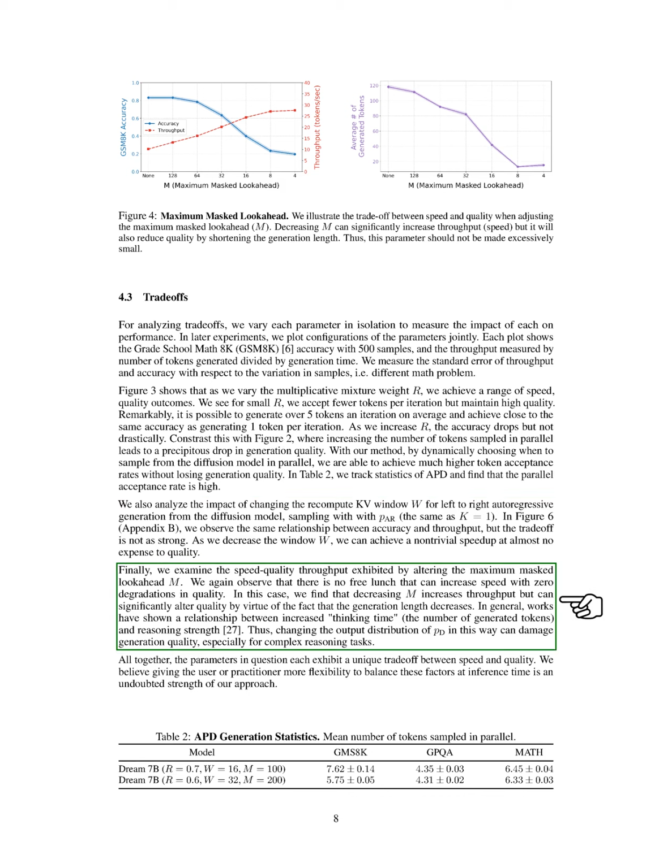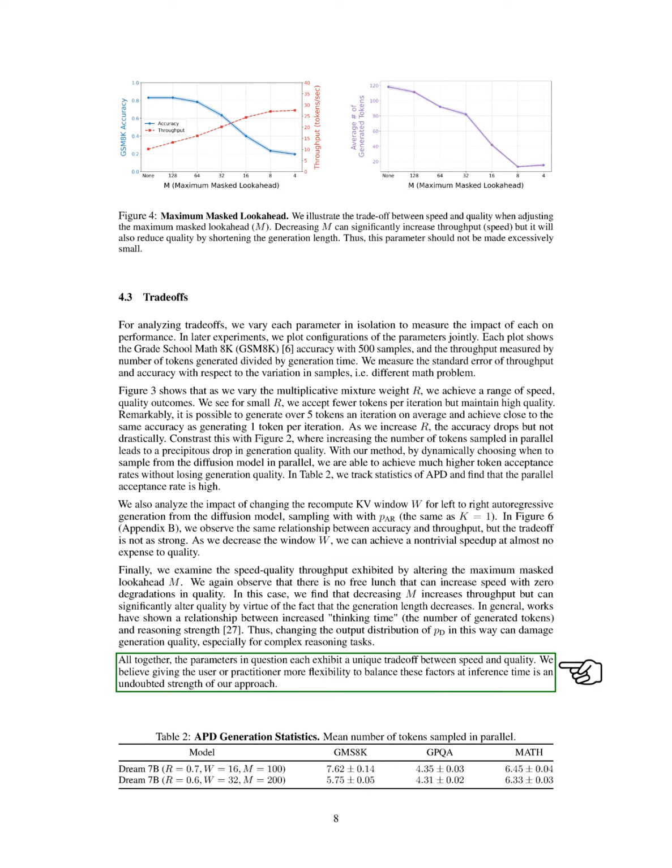Finally, we look at how altering the maximum mask lookahead affects speed and quality. We discover that while decreasing this parameter increases throughput, it can also significantly impact quality due to shorter generation lengths. Overall, we see that each parameter presents a unique trade-off between speed and quality, and we believe that allowing users to adjust these factors during inference is a key advantage of our approach.